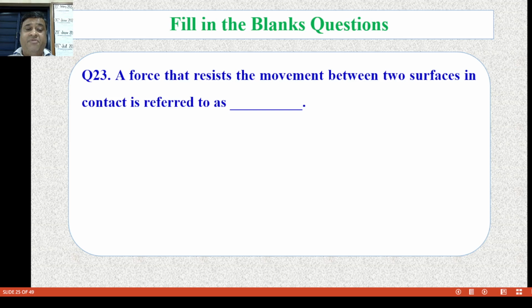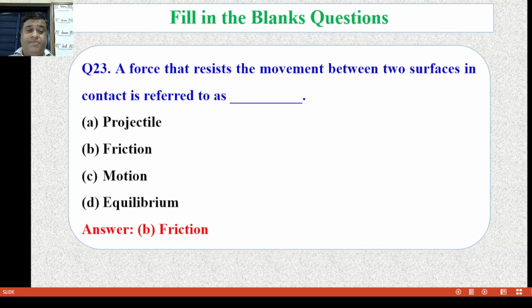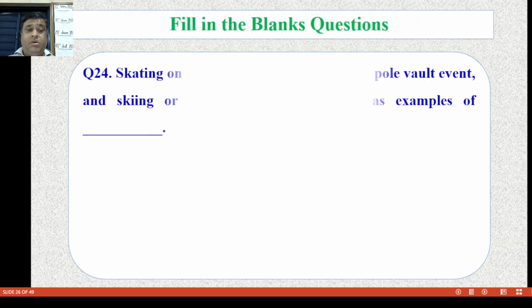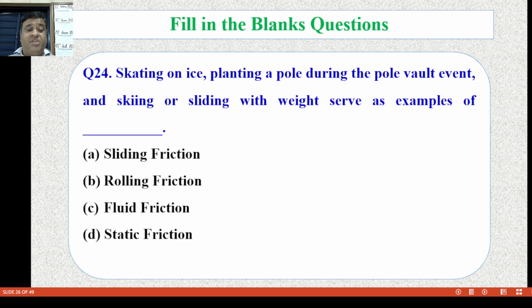Question number 23. A force that resists the movement between two surfaces in contact is referred to as projectile, friction, motion, and D, equilibrium. Now the correct answer is B, friction. Question number 24. Skating on ice, planting a pole during the pole vault events, and sliding with weight serve as examples of dash: sliding friction, rolling friction, fluid friction, or D, static friction. And the correct answer is A, sliding friction.